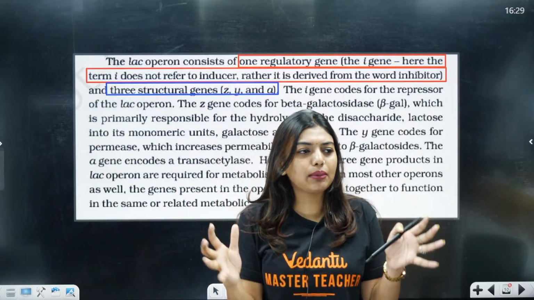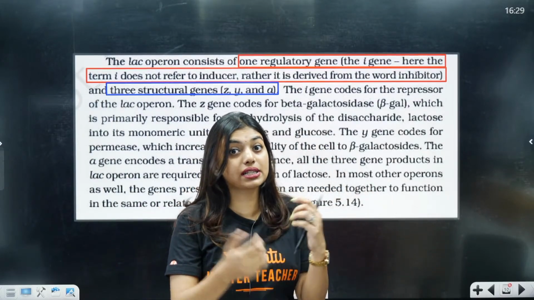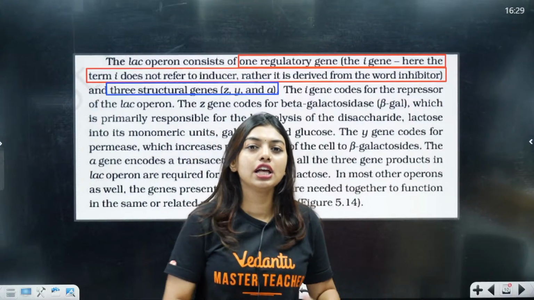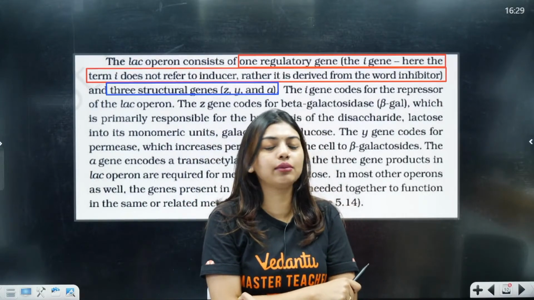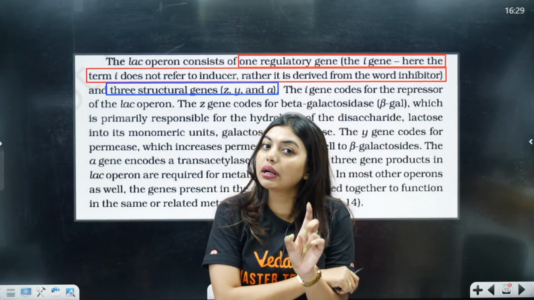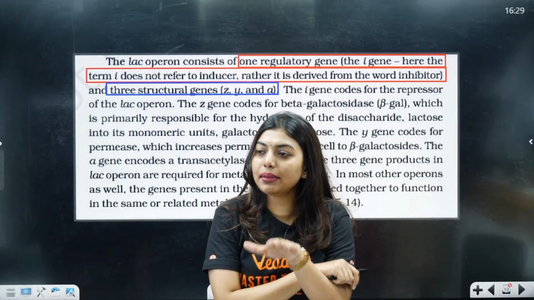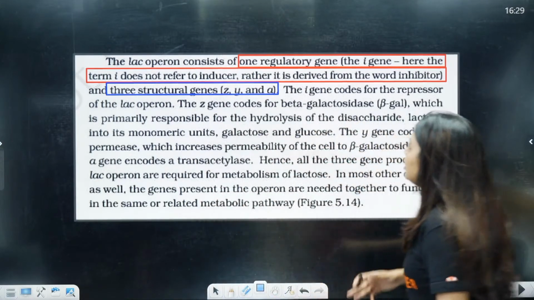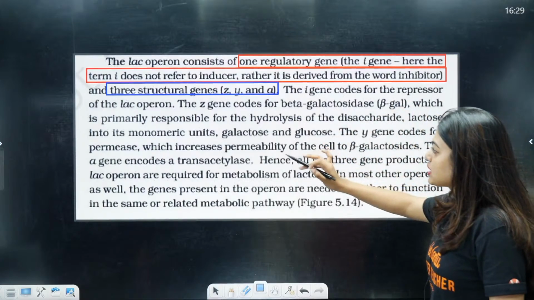Now, imagine someone goes and holds the repressor. Repressor is formed. Okay, repressor protein is there. Someone goes and holds the repressor, telling that I will not let you go. Repressor will become inactive. Understood? Now, look here. The I gene codes for the repressor of the lac operon.